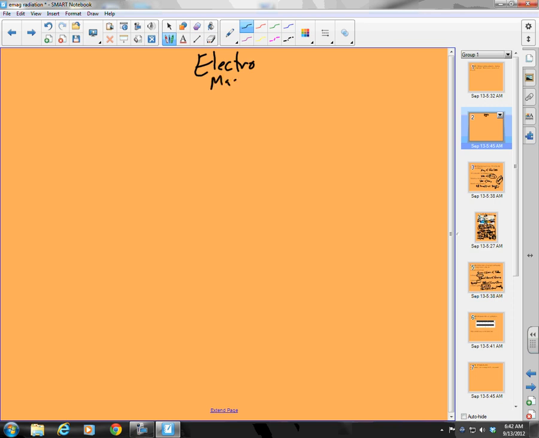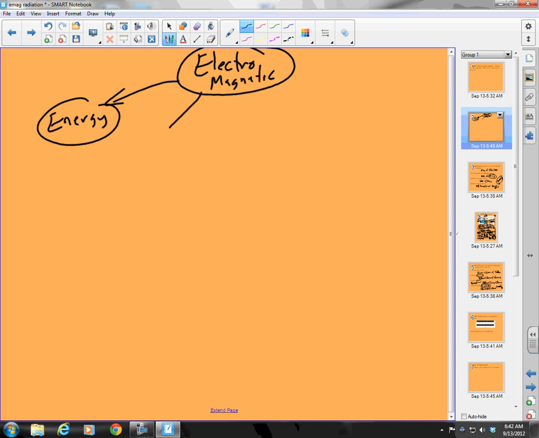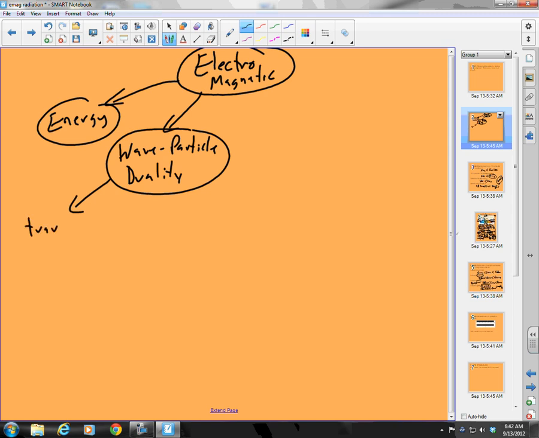So we have electromagnetic radiation, right? And we said, hey, what is electromagnetic radiation? We said it's a form of energy. And we talked about some characteristics. We said it has a wave particle duality, right? And what did we mean by that? We meant that it travels like a wave. And what do we mean by it travels like a wave? It has a wavelength and it has a frequency, right?